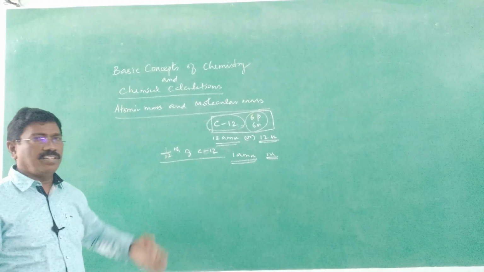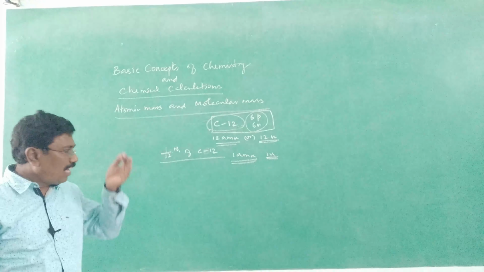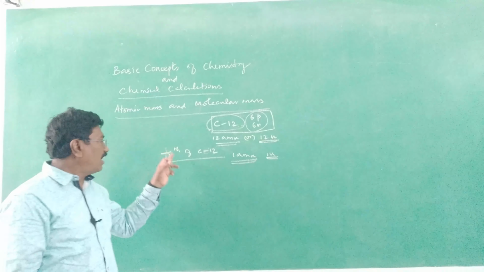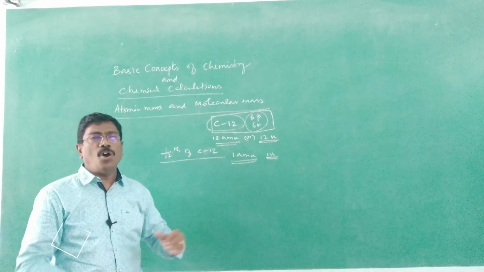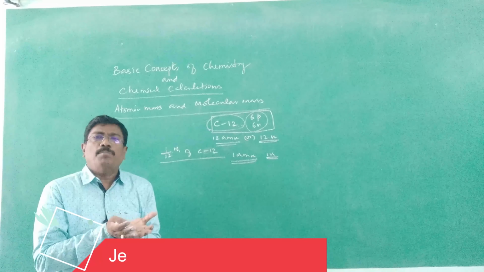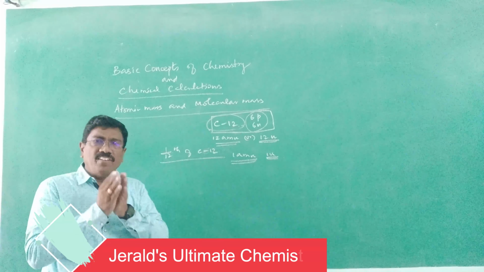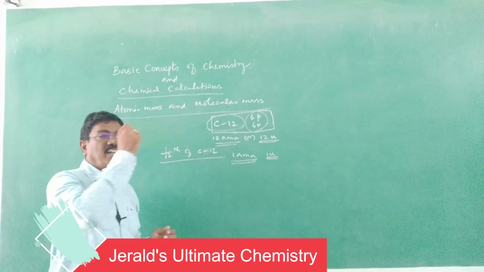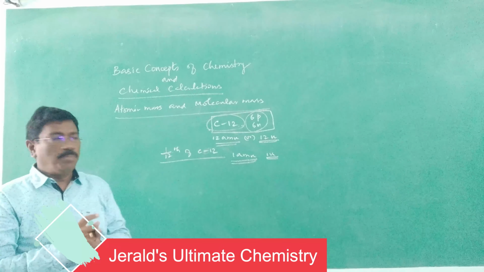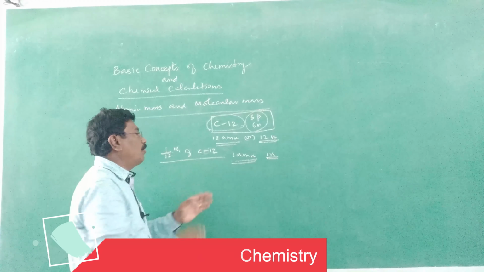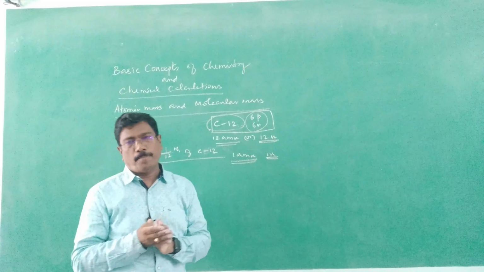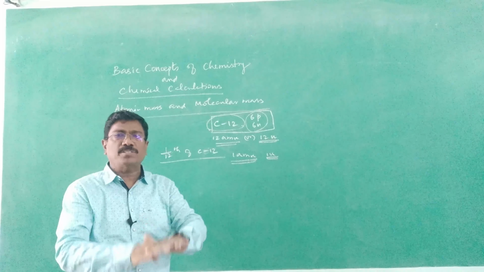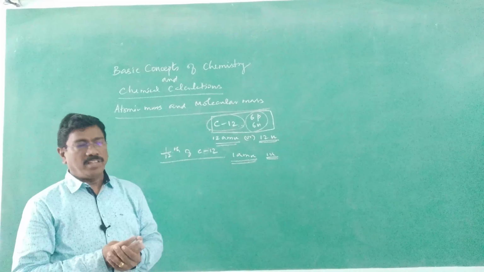Any element in the world may have mass greater than 1/12 of carbon 12. How many times an atom of an element is found to be heavier than 1/12 of the mass of carbon 12? Because 1/12 of the mass of carbon 12 is 1 AMU. That is the base, the lowest mass of an element.